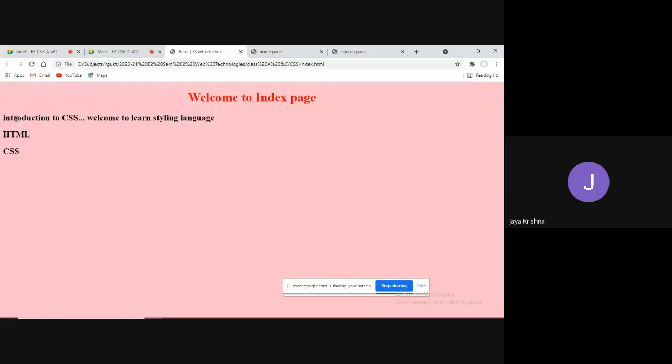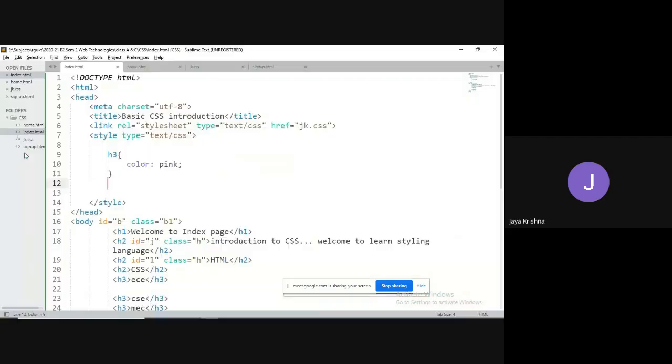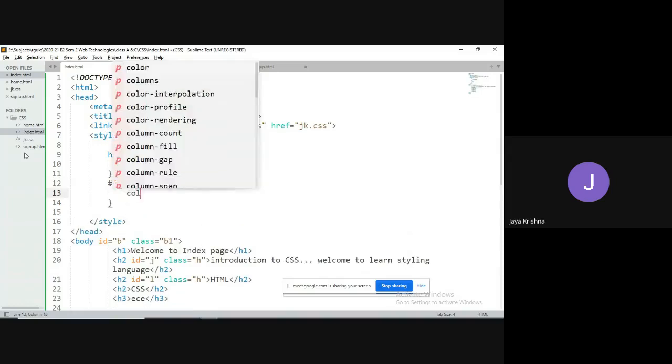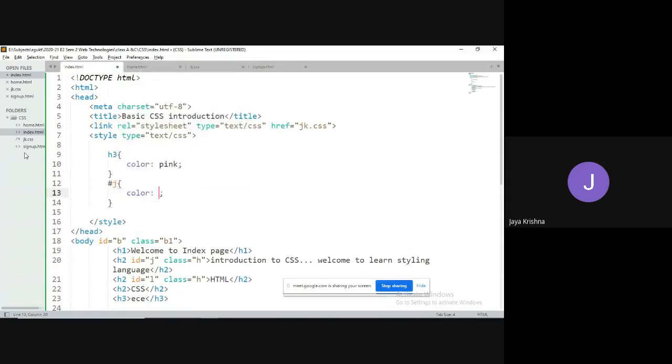I would like to apply similar kinds of properties to these three: introduction to CSS, HTML, CSS. For example, I can go for hash J followed by a set of properties. What is the property? Color equal to yellow.